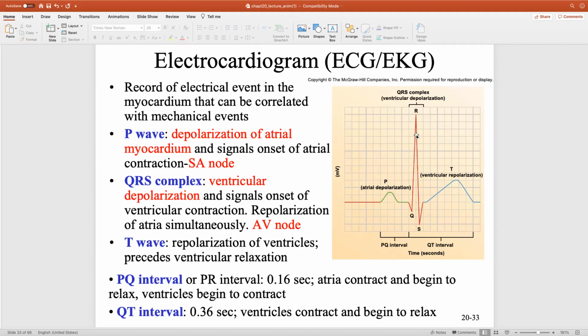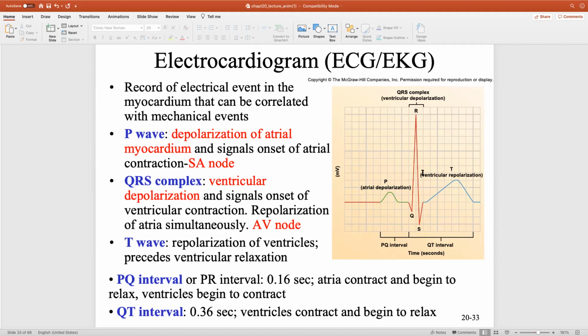Now, what else does this big QRS complex show? It shows that the AV node is functional. What we want to see is a very, very sharp QRS complex that is not spread out. If it's spread out, it means that you are no longer synchronously contracting the ventricular muscle.